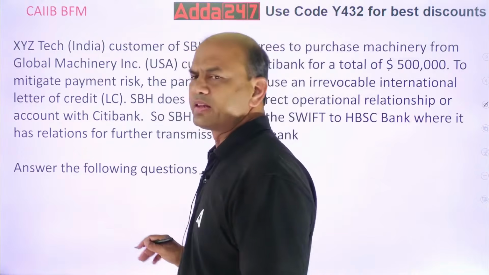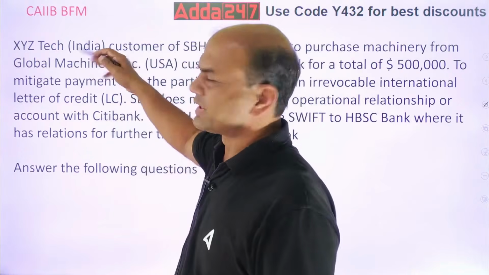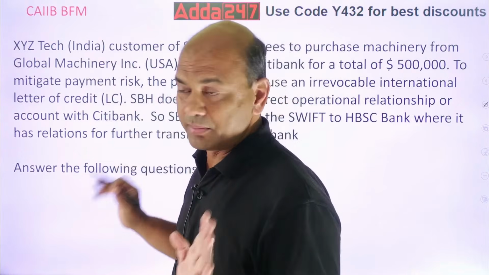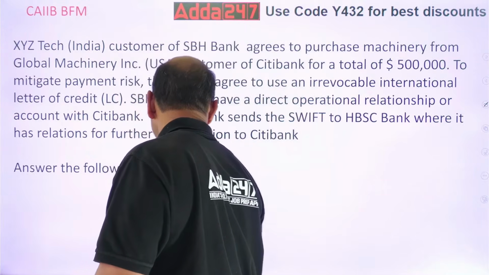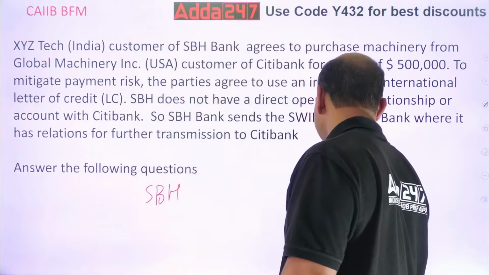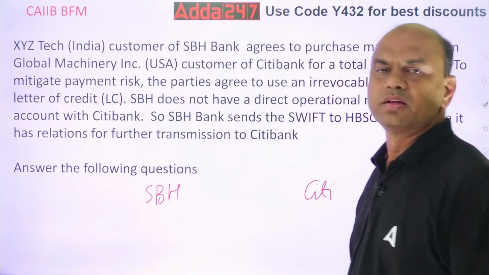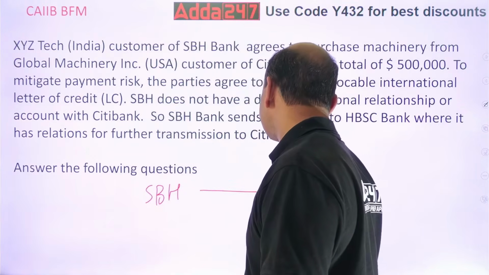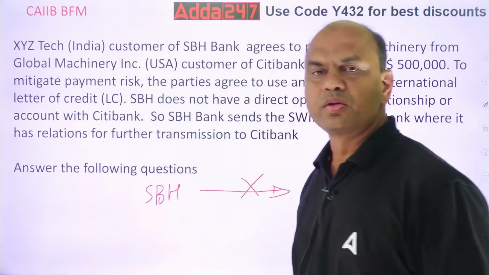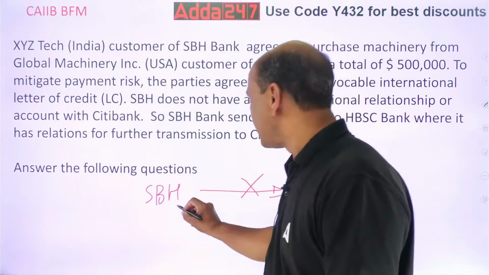Now we'll leave aside XYZ and Global for the time being. Here it is SBH, here it is Citibank. They don't have a direct relationship, so what do they do?